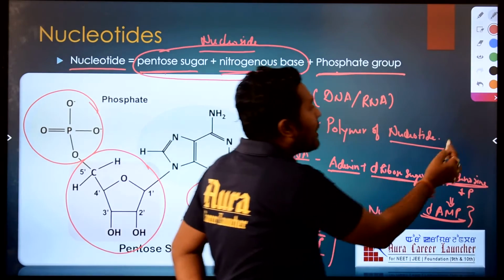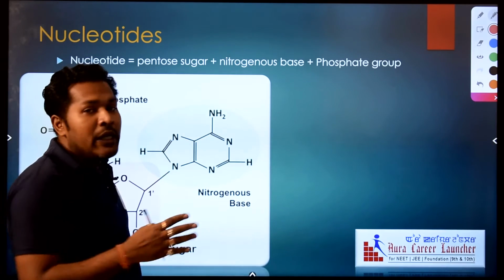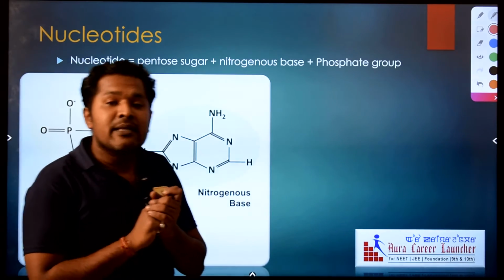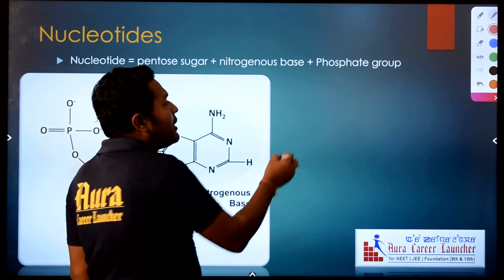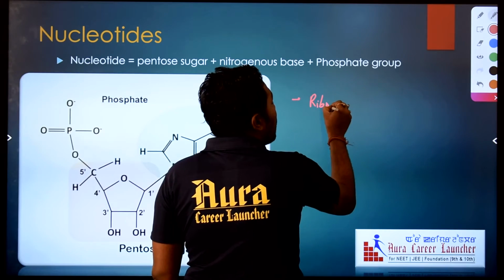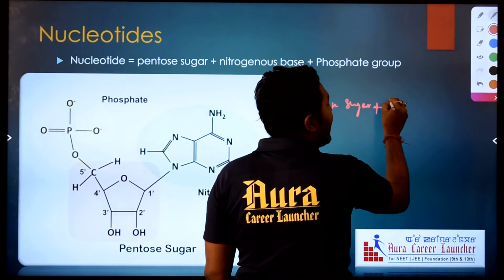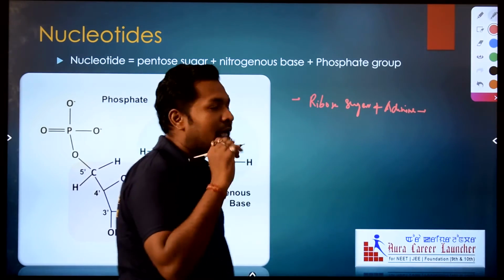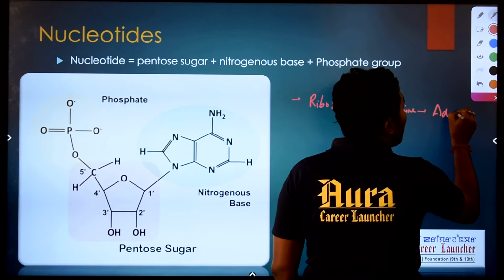If we talk about RNA, in that case also there are 4 different types of nucleotides. In case of RNA, thymine is absent as a nitrogenous base. In place of thymine, there is uracil. So in case of RNA, when ribose sugar binds with a nitrogenous base like adenine, a nucleoside is formed, and this nucleoside is called adenosine.